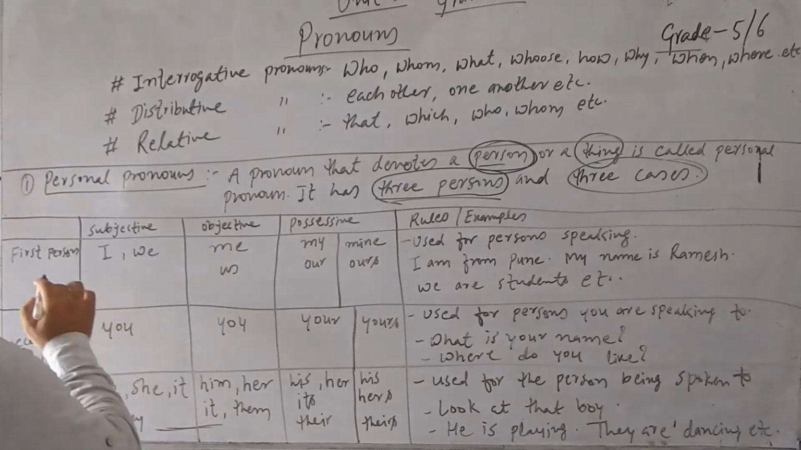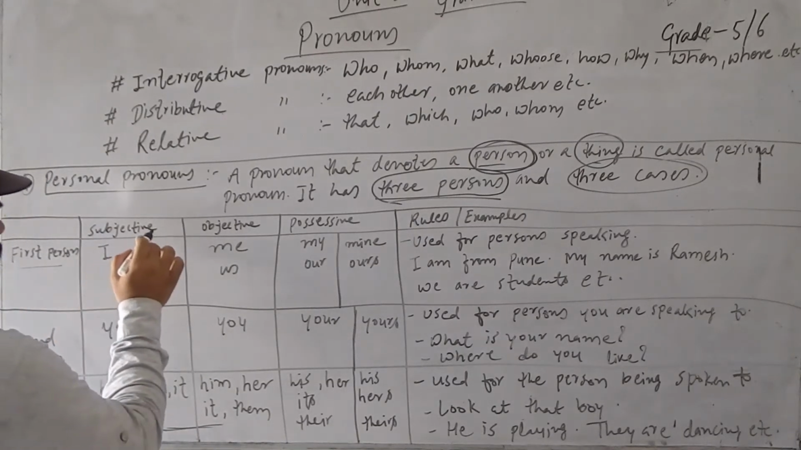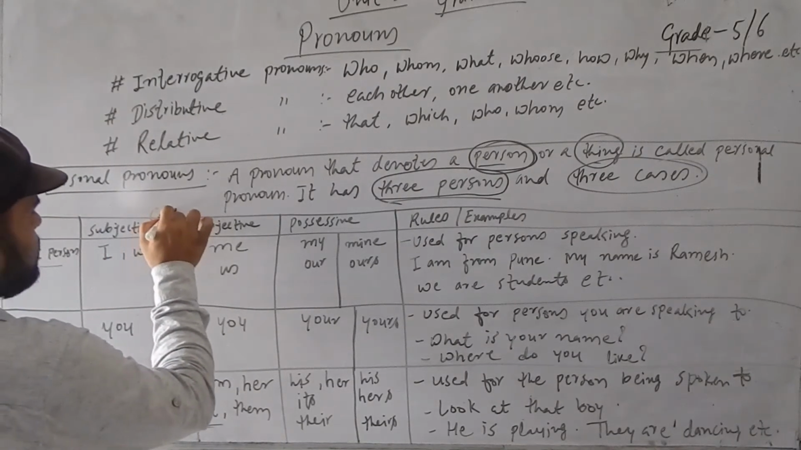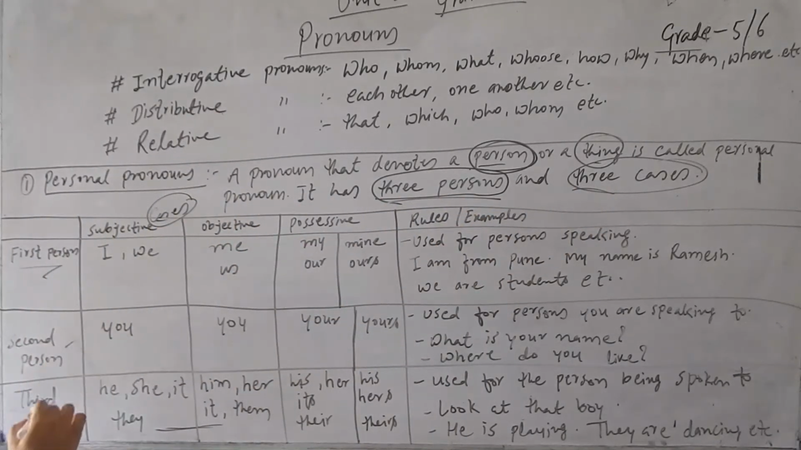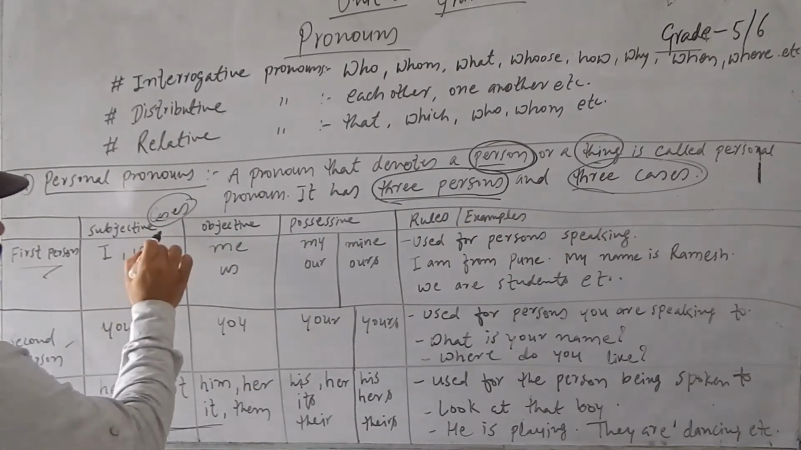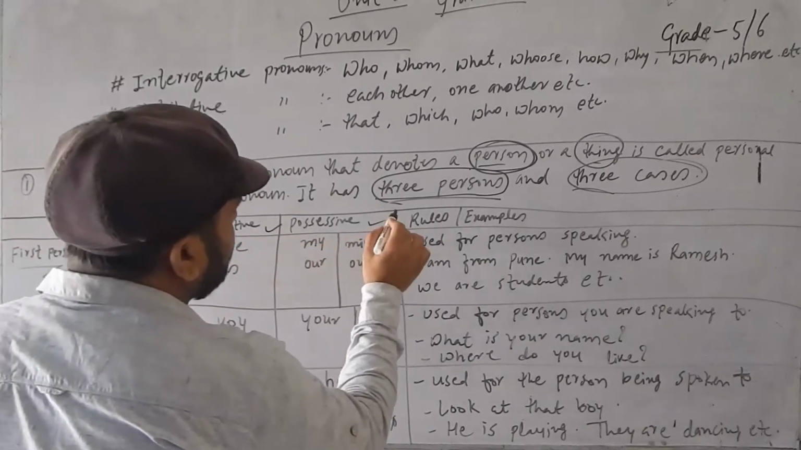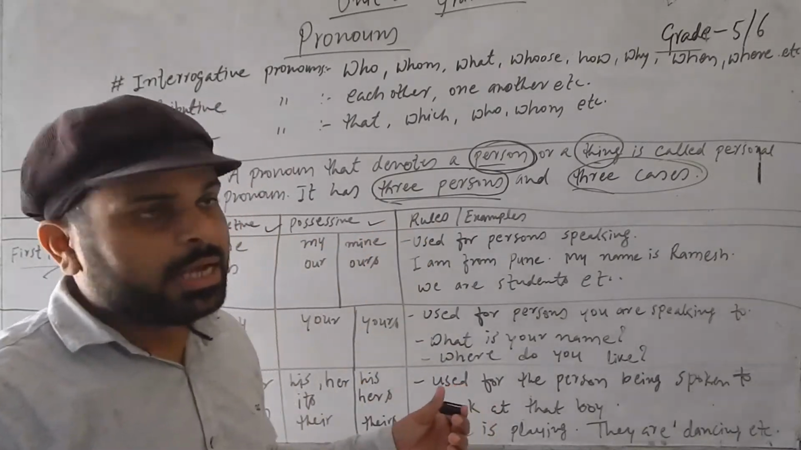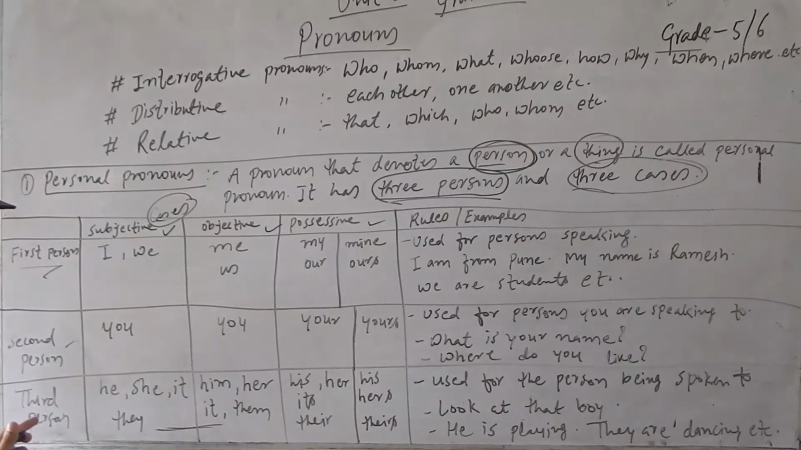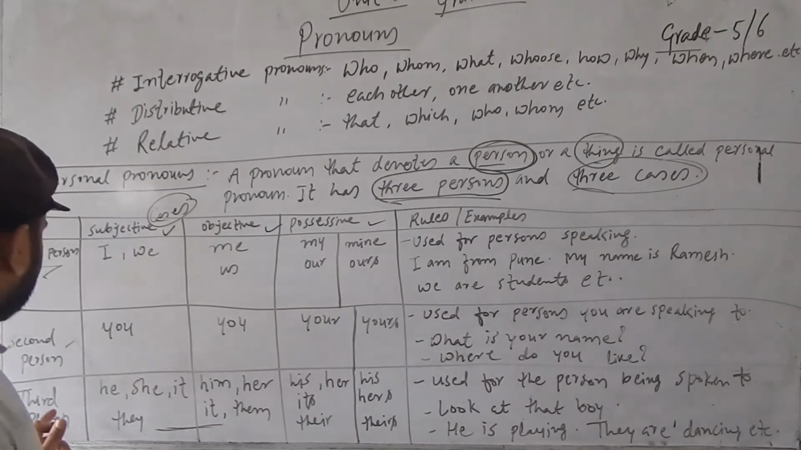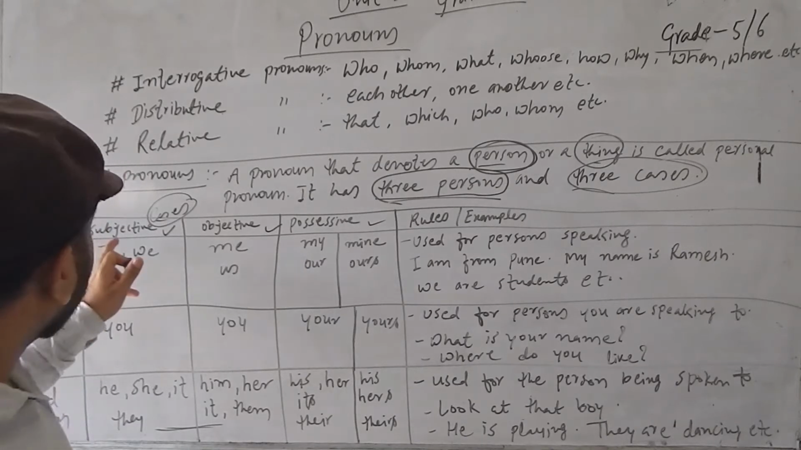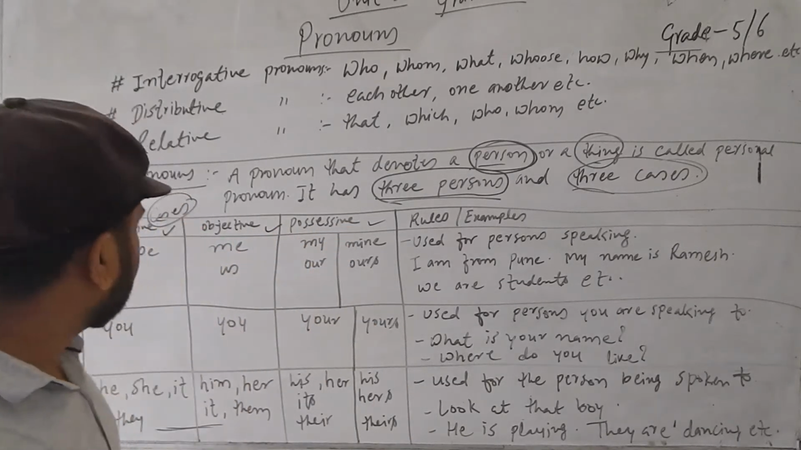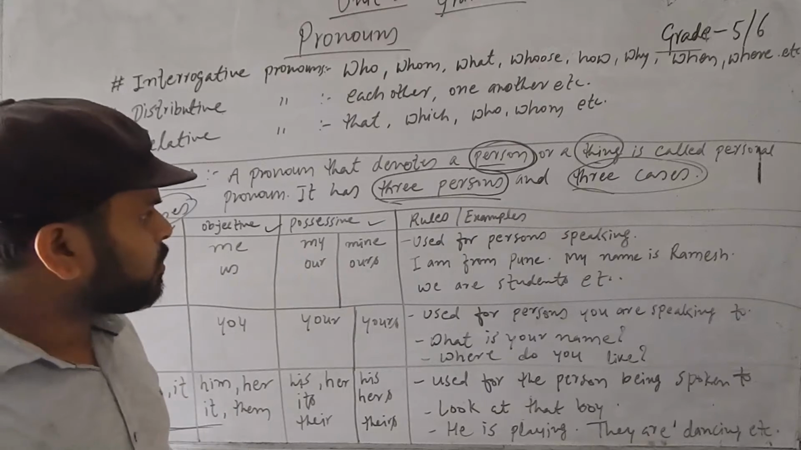Now see, this is about cases, C-A-S-E-S. What we talk about here is three cases. First person, second person and third person are the persons, and subjective, objective and possessive are the cases.